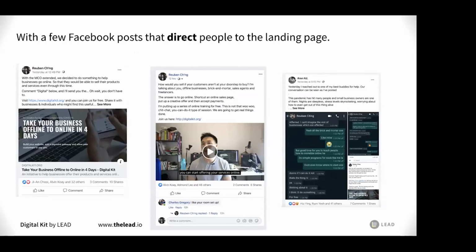When you have a landing page, it's not good enough to just have a good landing page, right? You have to direct people to the landing page itself. So what we did is we posted things like some Facebook posts. I started putting out a post like this on Facebook and said, hey, since the MCO is extended, I know a lot of business owners are going to have to go online, so join me on this training. And this is a link that goes straight into the landing page that you sign up for. That's how it works, right?